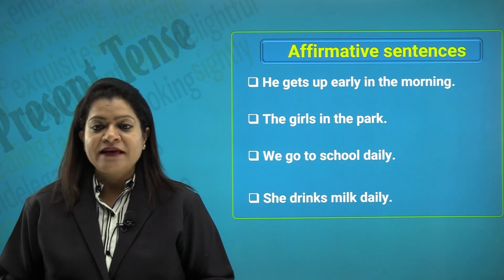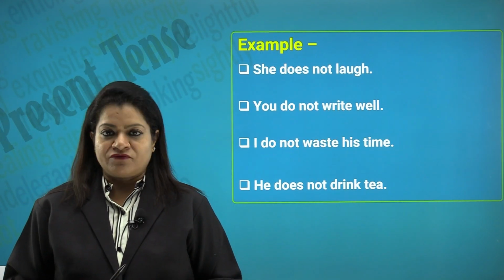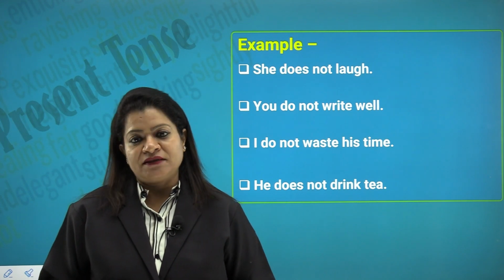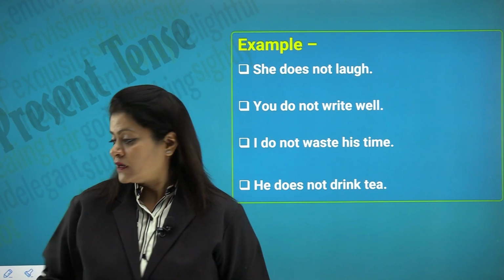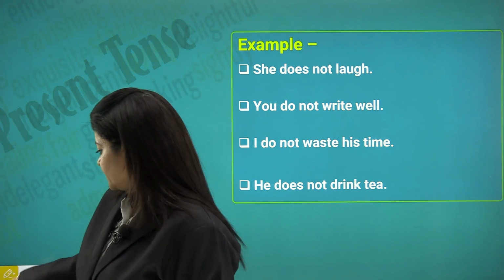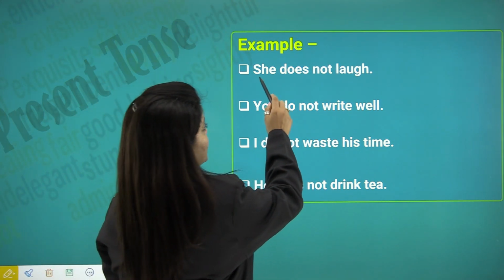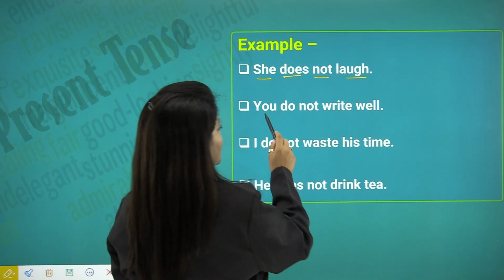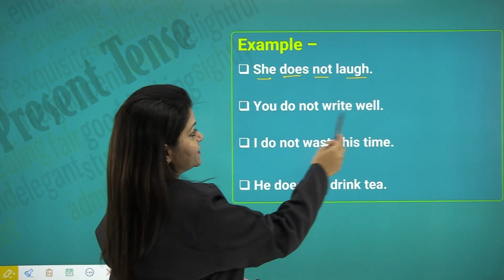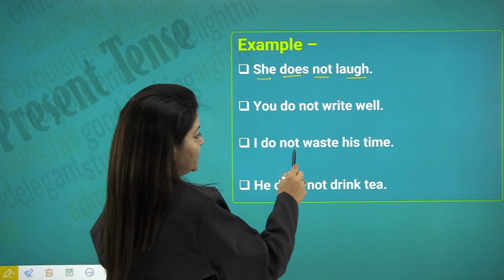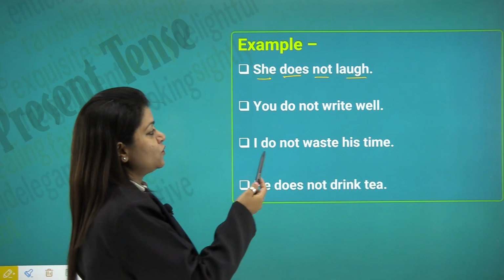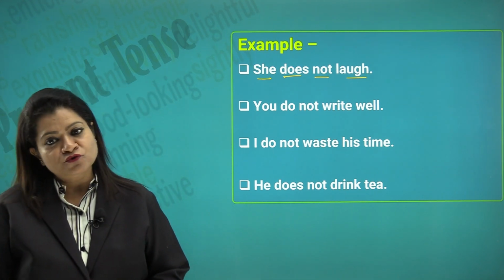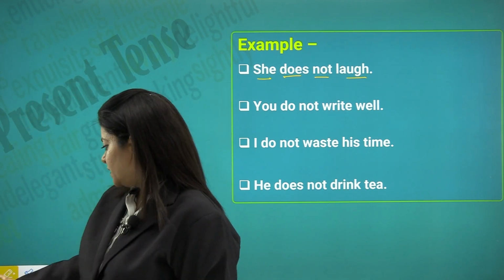So, let us look at the examples. She does not laugh, you do not write well, I do not waste his time, he does not drink tea. So, what has happened, if you look at these, she is a singular noun, then does not and laugh, you do not write well, I do not waste his time. So, we can always say you don't write well too, he doesn't drink tea, that also is an acceptable form of the verb.